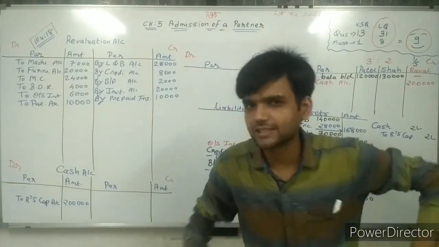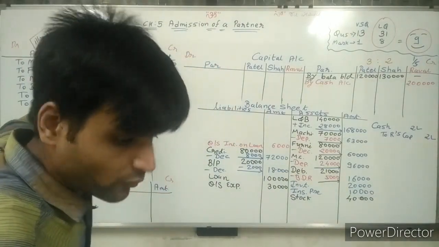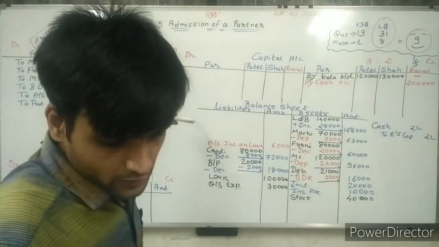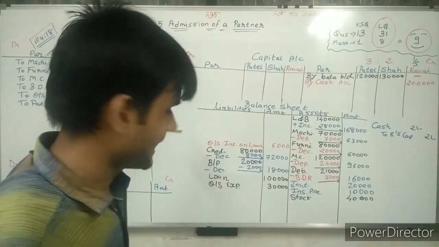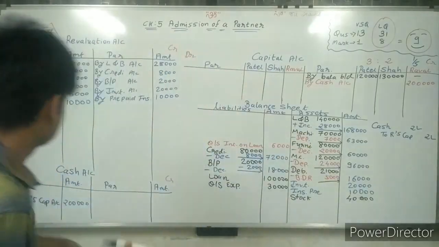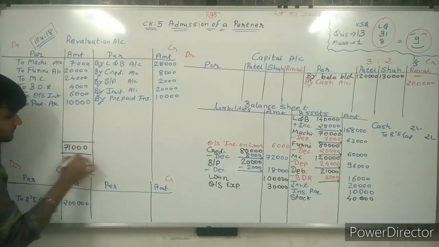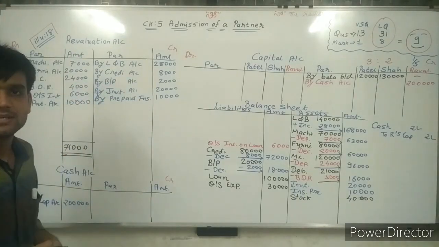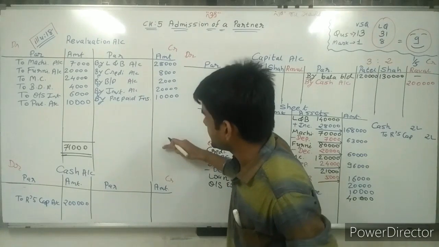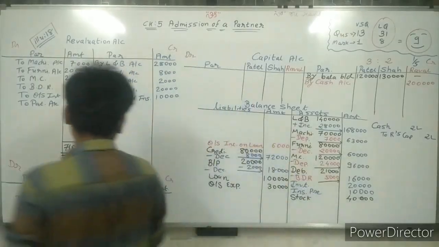So, first of all, closing the account, see here. Sir, 7,000, 20,000, 24,000, 4,000, 6,000 and 10,000. That's it. Here, credit side 28, 8, 2, 20 and 10. Okay, sir. Perfect. If we are making total, the total of this is 71,000. And the total of this is 68,000. So here total is 68, here total is 71. So sir, higher total is what?